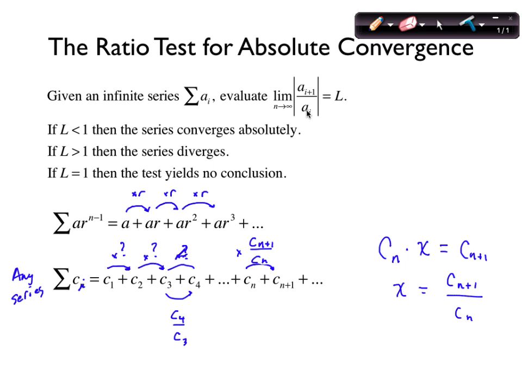So what is this saying? This is saying, look at the limit of those ratios: c_2 over c_1, c_3 over c_2, c_4 over c_3, or in other words, c_(n+1) over c_n. Look at the limit of those. If those ratios converge on a value that's less than 1, then what is happening with this series?